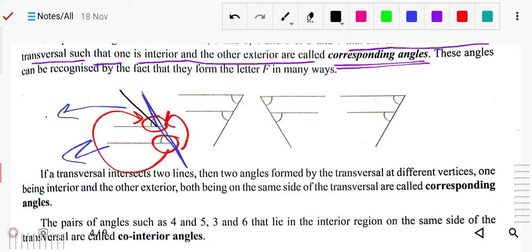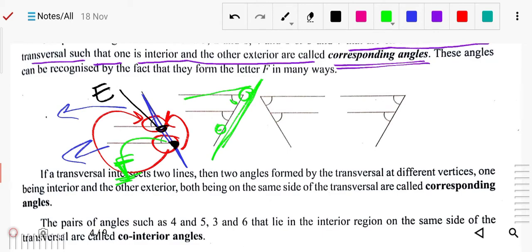So you can see this is the exterior angle. At this point this is the exterior, so at this point it should be interior. Check that this is the interior. Yes, this is the interior. At this point it is interior. So here also they are on the same side, and one is interior, one is exterior.